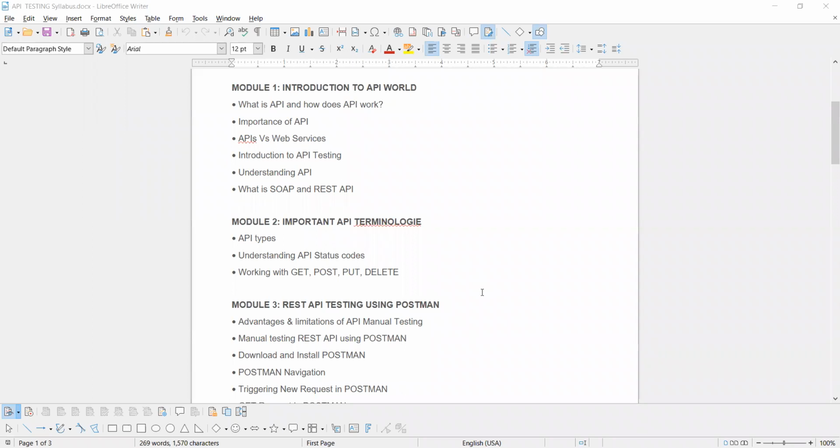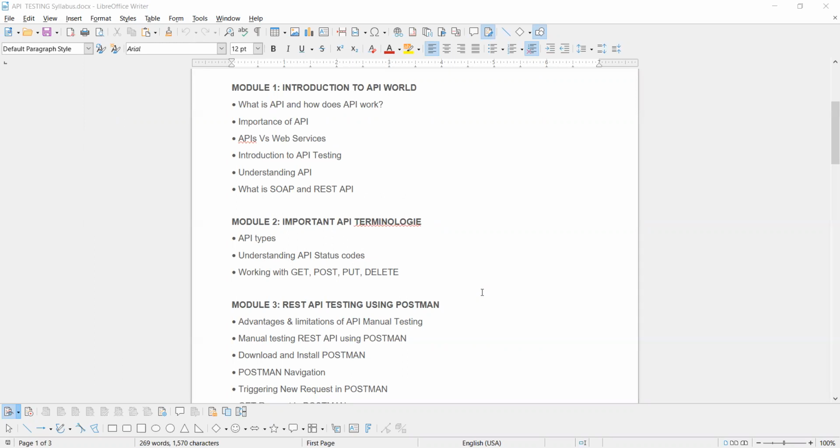So we are seeing the syllabus that we are covering in Automate Dream Job. Let's see whatever REST Assured API or Postman, whatever it may be about the API, the things we will be covering in this course objective. Let us see. So I warmly welcome you to the API world. In this, we will see what an API is and how an API usually works.